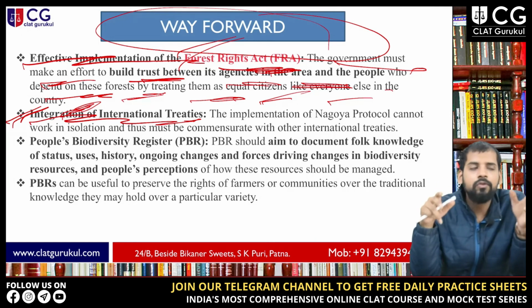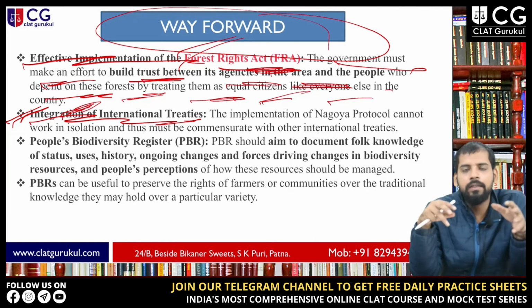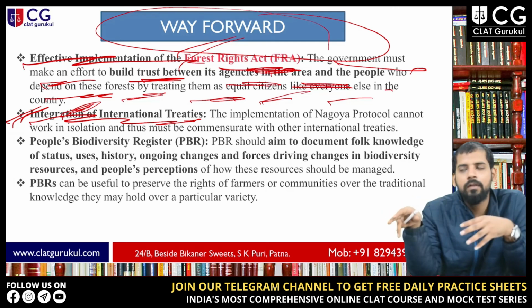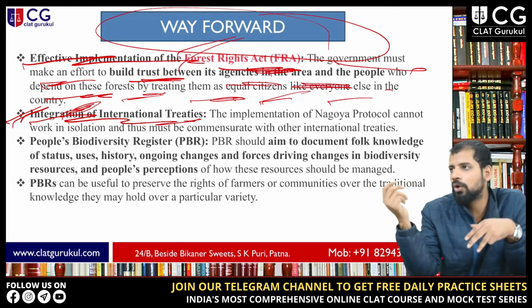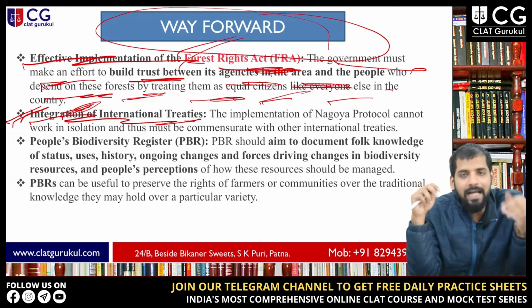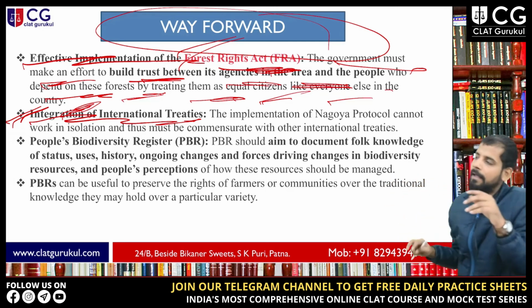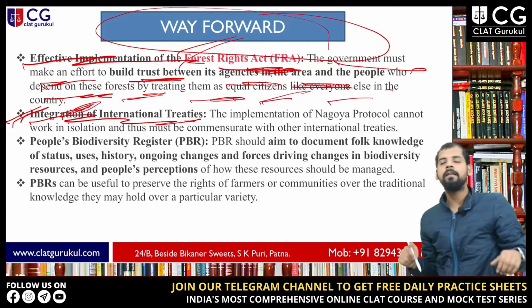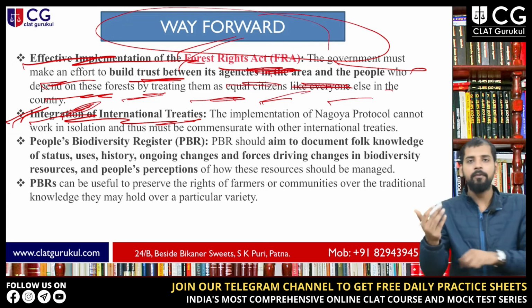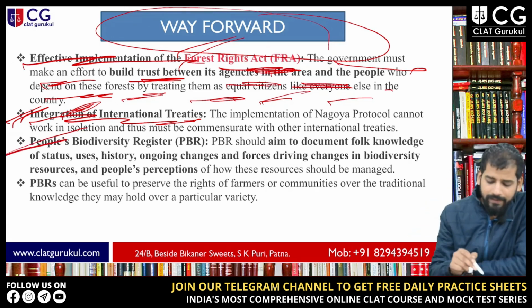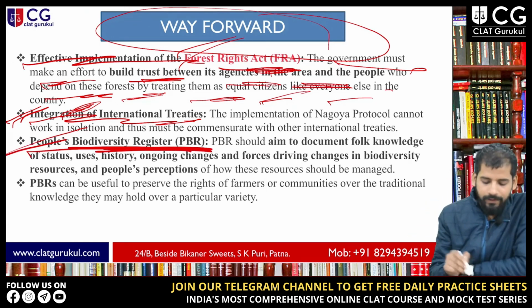It is in consonance with the convention and those protocols, but you have to do this practically. You have to enhance the provisions of this act, and things must be so clear that we can derive benefit from them, right?